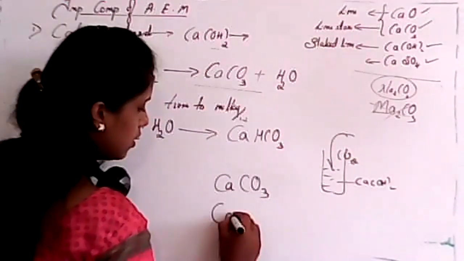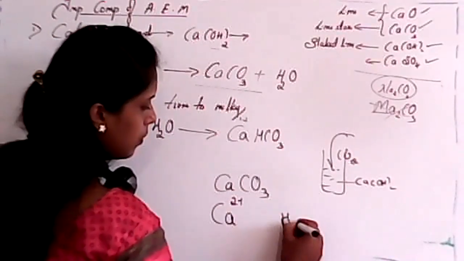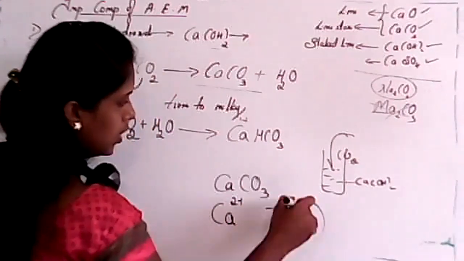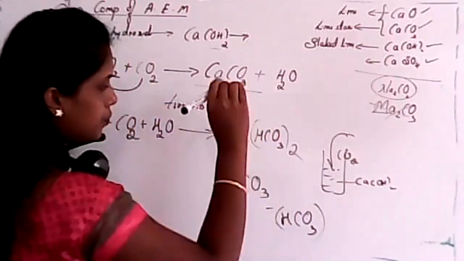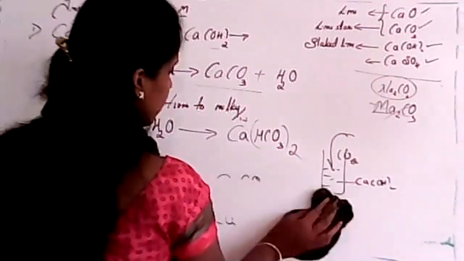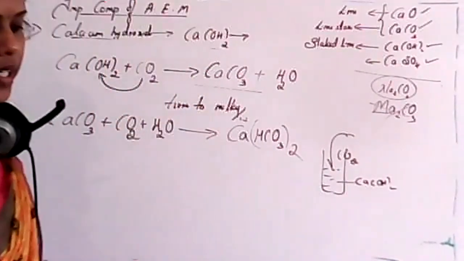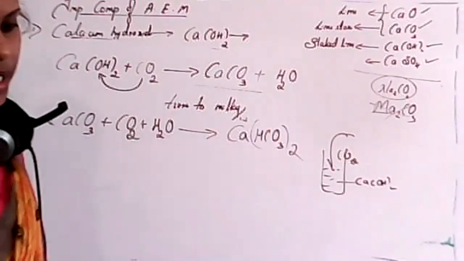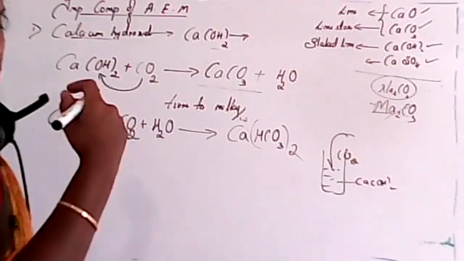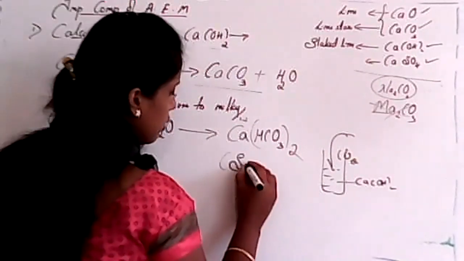But with bicarbonate the whole oxidation state is -1, so you have to consider 2. Is it clear? So that is calcium bicarbonate, which dissolves. That means it is soluble.